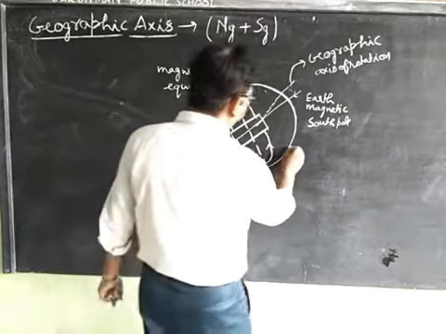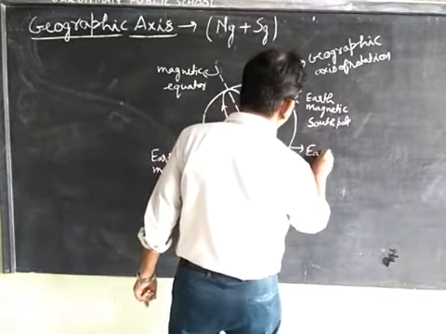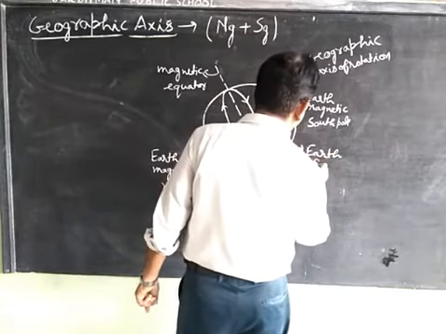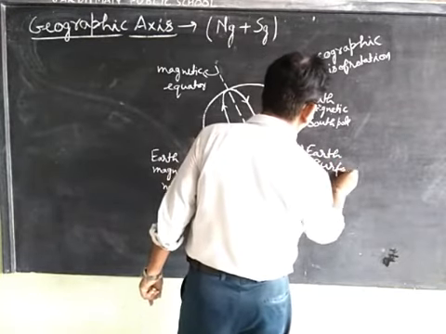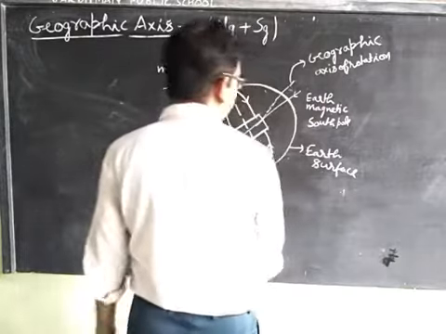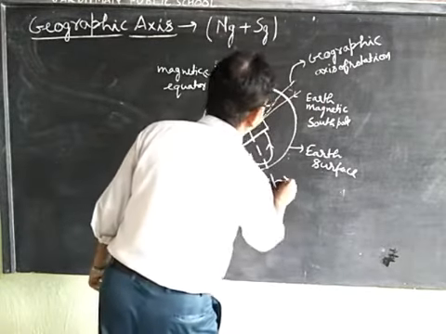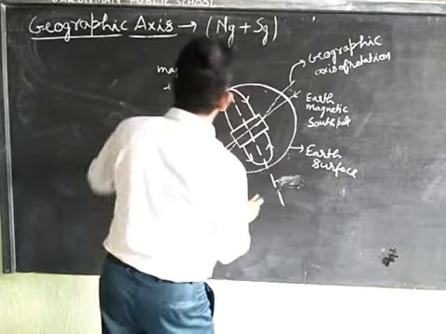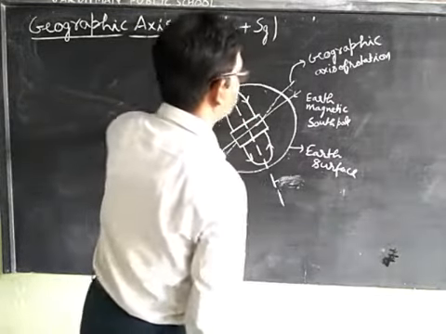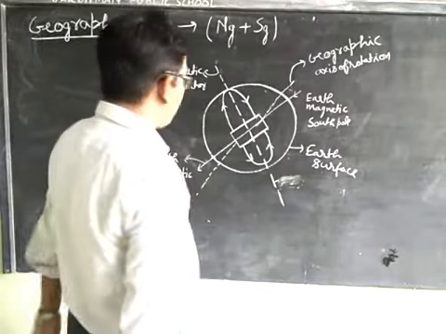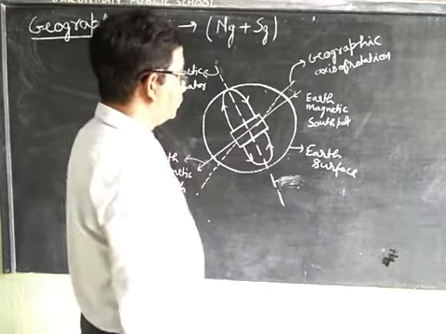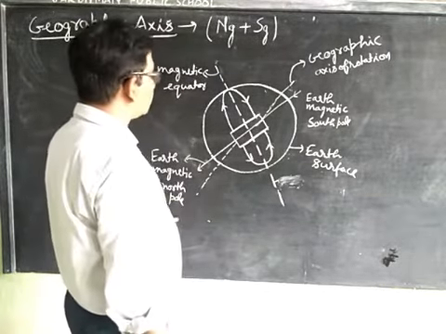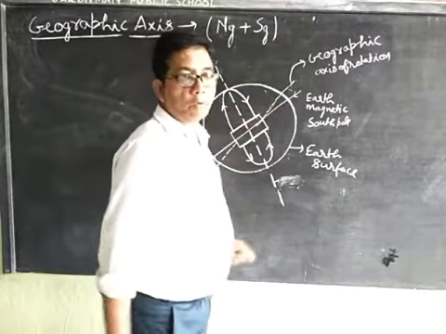This is Earth's surface. This is the magnetic equator. This is the Earth's magnetic south pole.